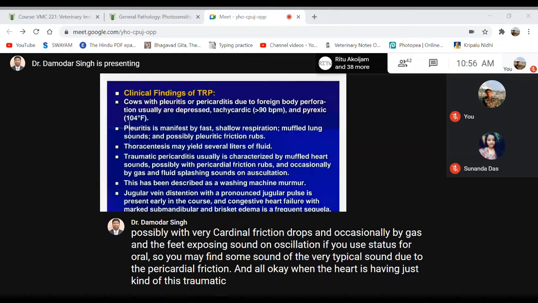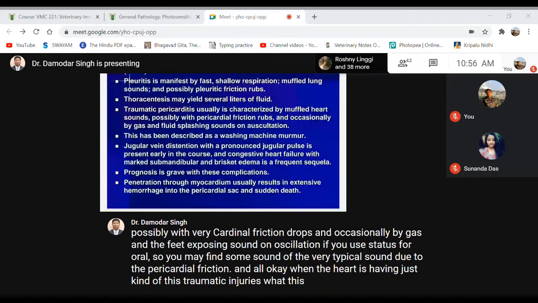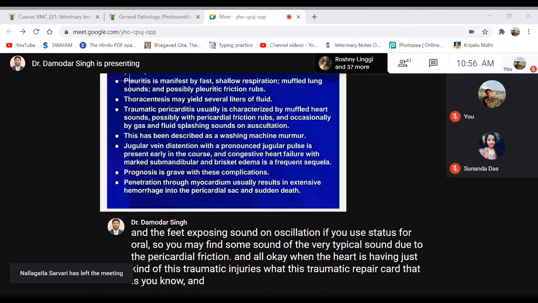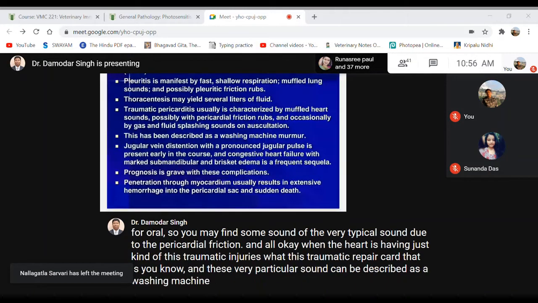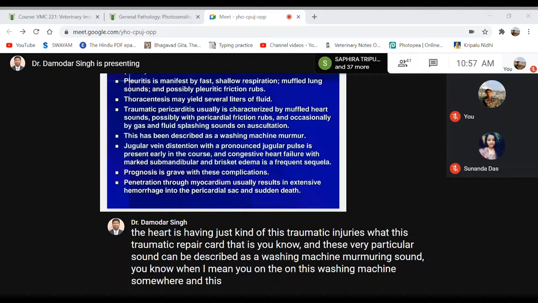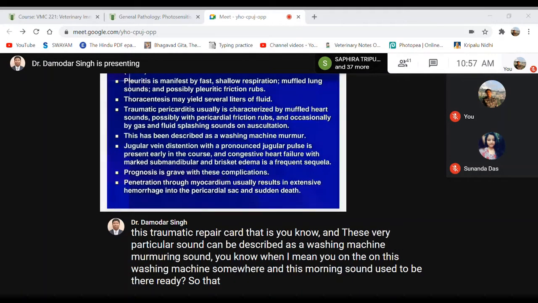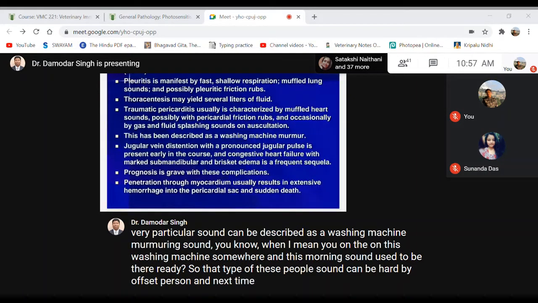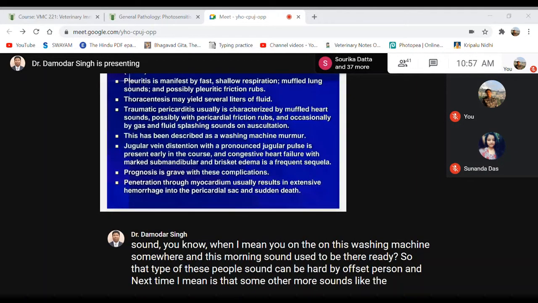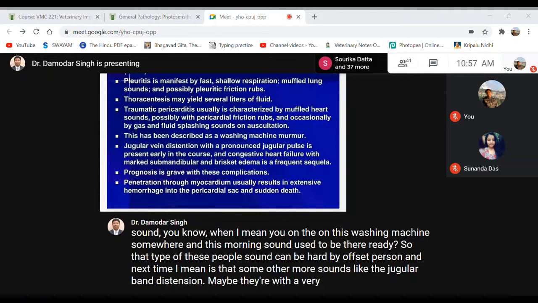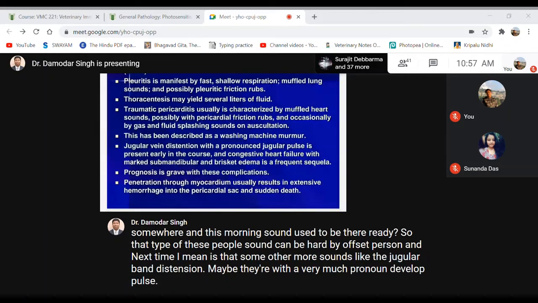And the next sign: some other signs, like jugular vein distension, may be there with a very pronounced jugular pulse, early in the course of this pathological condition, traumatic pericarditis. That means if you look at the jugular vein externally, you can see that it is very much distended and enlarged. And if you press with your palm, you can feel some pulsing going on in the jugular vein.